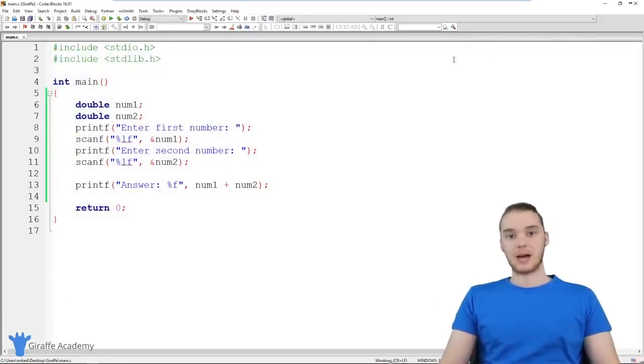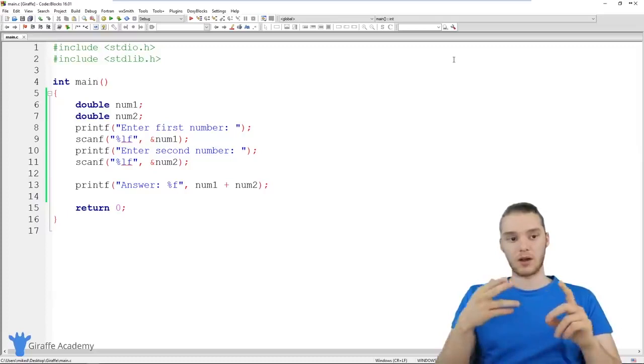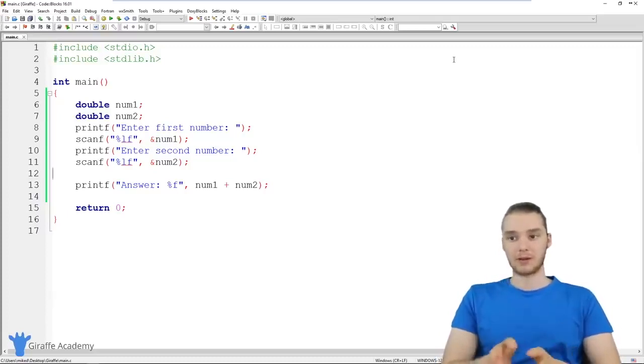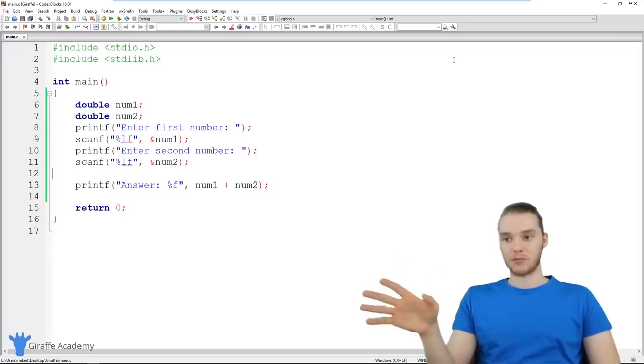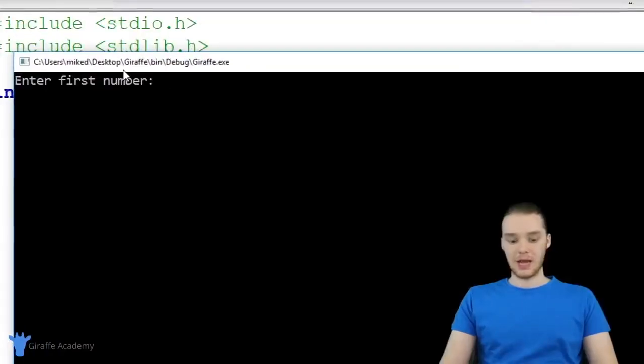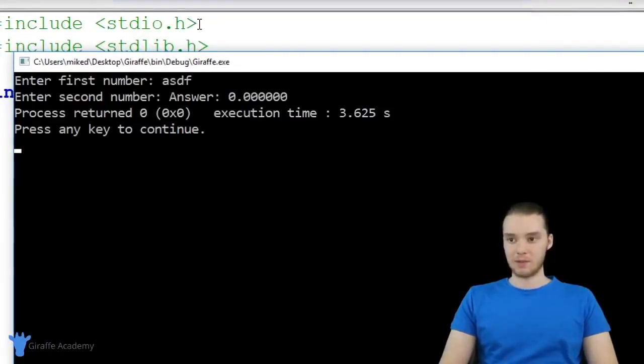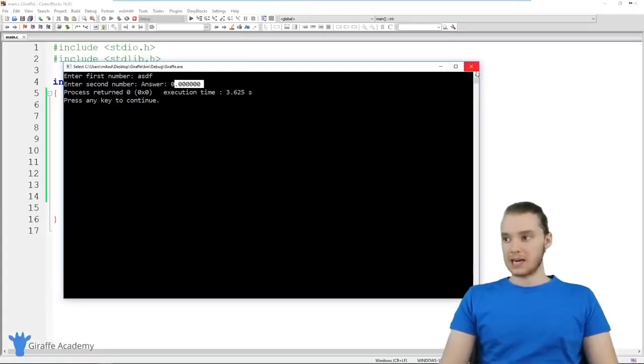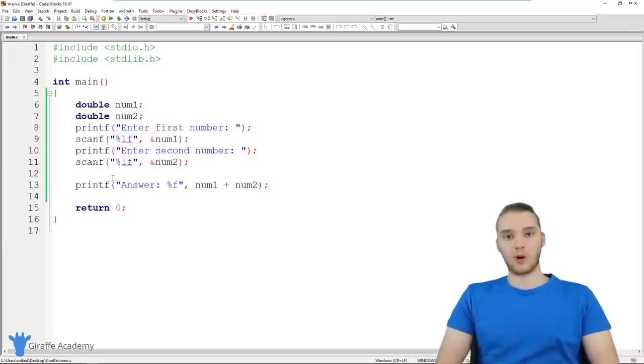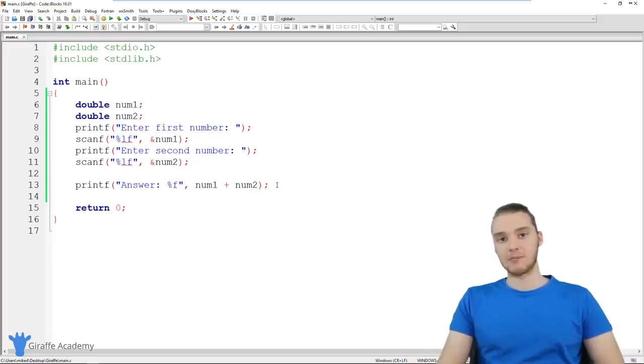And now we have a basic calculator, so the user can enter in any numbers that they want, and the calculator will be able to handle them. Now, this calculator is not 100% ironclad secure. For example, if I was to come up here and enter in a string of characters instead of a number, you'll see that it's going to break the program, right? So it's just not doing what we wanted it to do. And as we go further in this course, we're going to learn all sorts of ways that we can check to see if certain things are getting entered correctly, and we could basically mitigate circumstances like that. But for now, this is just an introduction into how we can get numbers as input and do things like addition or multiplication once we have them.